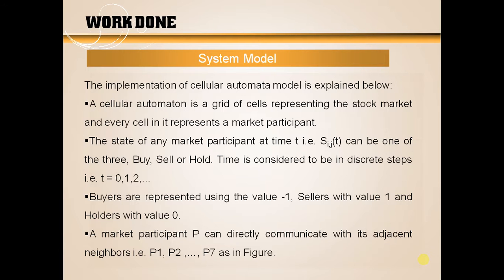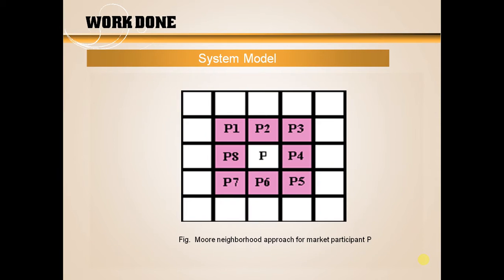A market participant P can directly communicate with its adjacent neighbors, as shown in the figure. So this is a figure where P can interact with its 8 neighbors, P1 to P8, which is the Moore neighborhood approach for market participant P. So this is the approach that we will be using for our model.